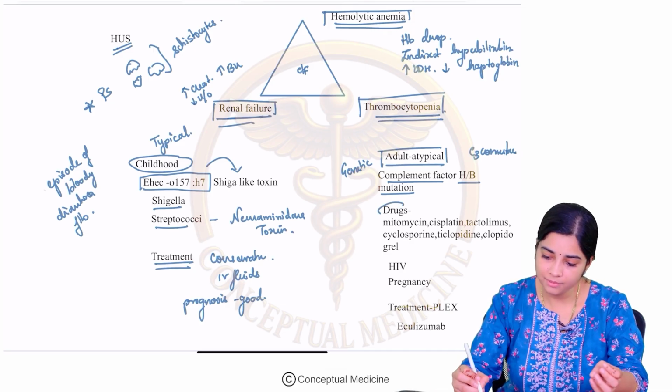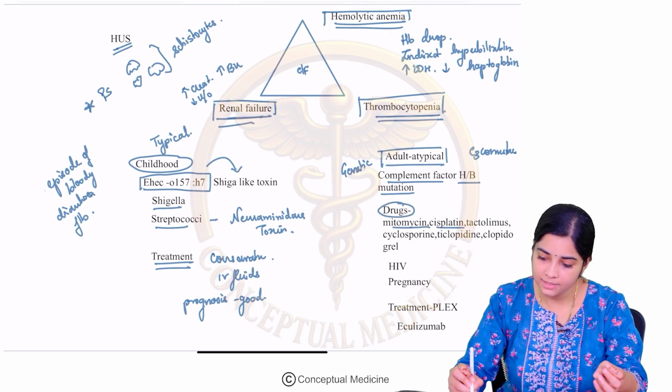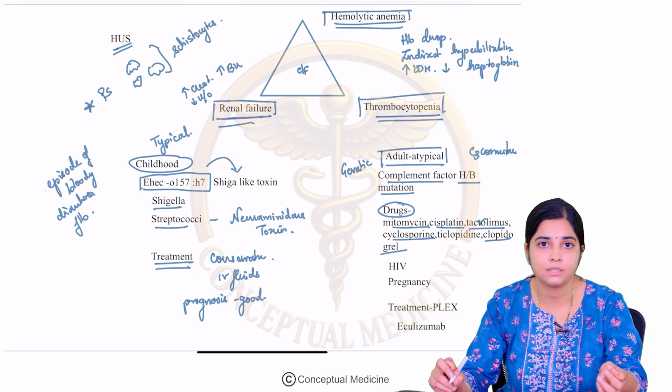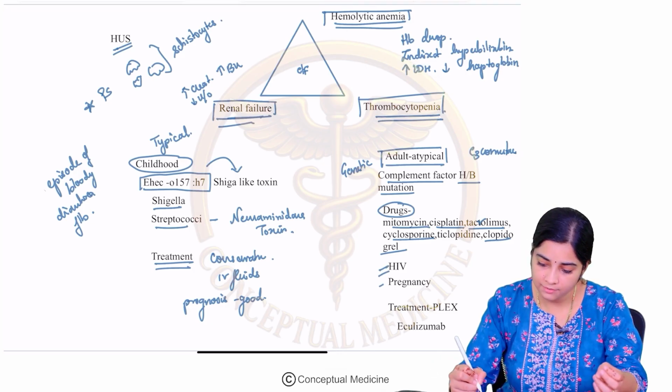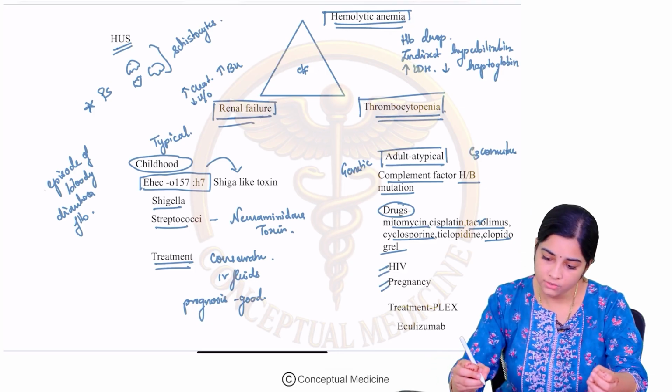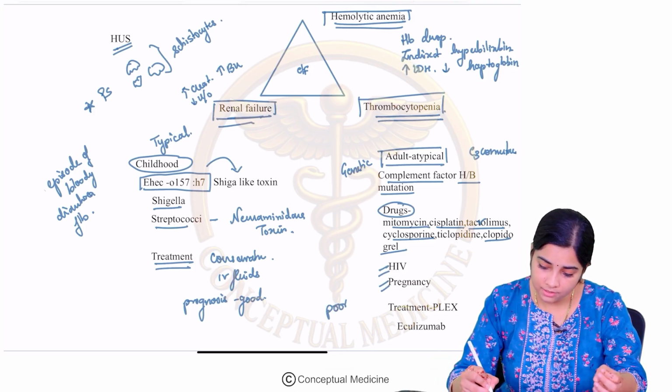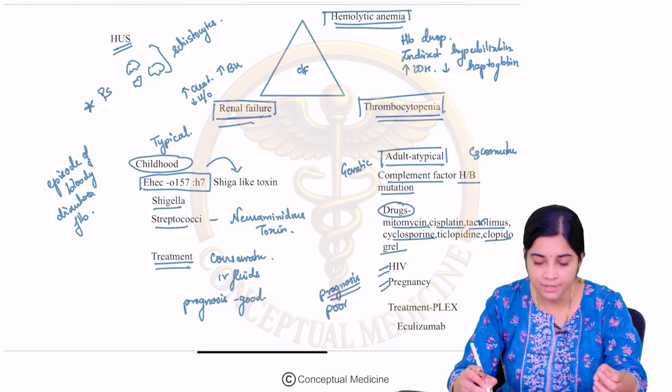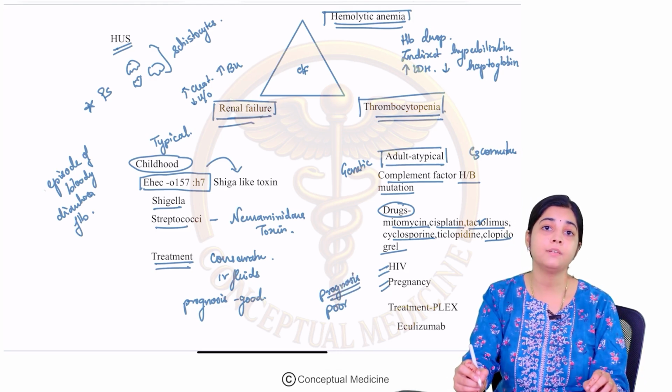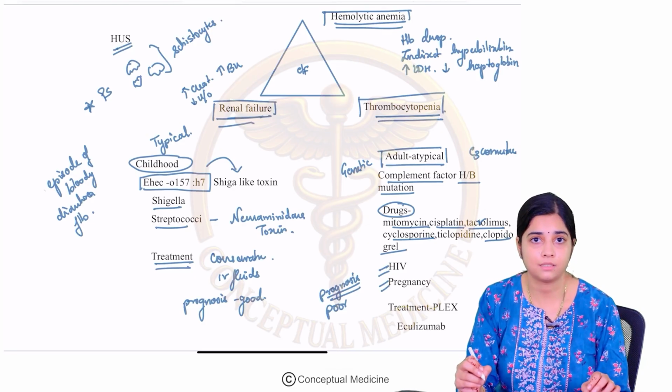Apart from that, drugs such as mitomycin, cisplatin, tacrolimus, cyclosporin and clopidogrel are all associated with thrombotic microangiopathy. Then there are HIV and pregnancy. In adult onset HUS, the prognosis is very poor. Many times they can also become dialysis dependent.